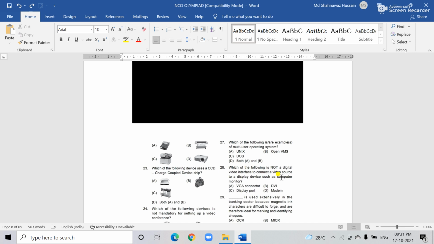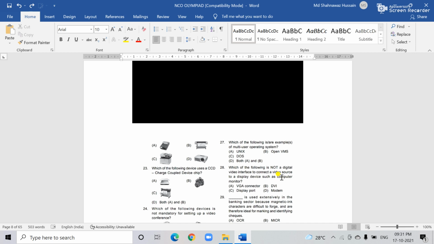You see, there are four options. Option one is the VGA connector, option two the DVI, then the DisplayPort, and the next is the modem. So all of you guess which is the correct answer. You see here the question is actually wrong. All are correct answers.